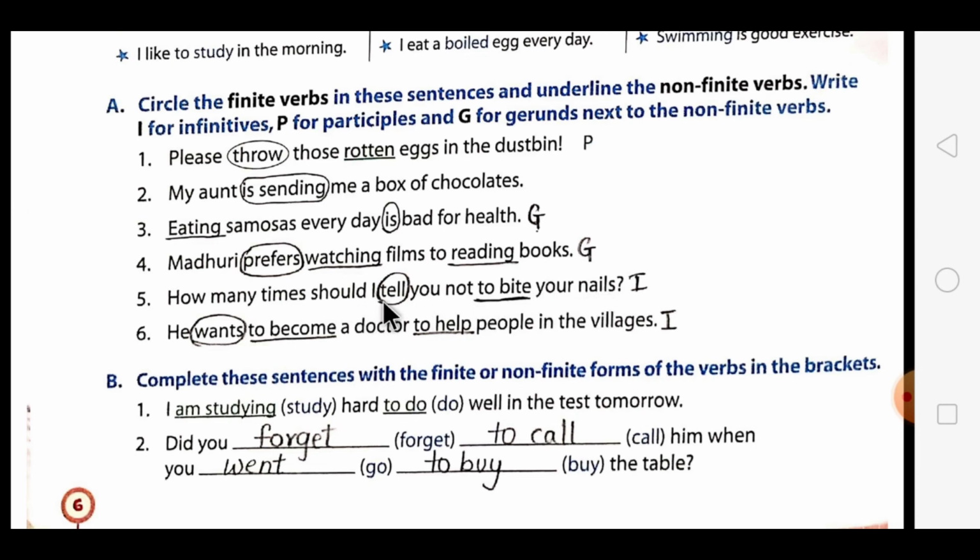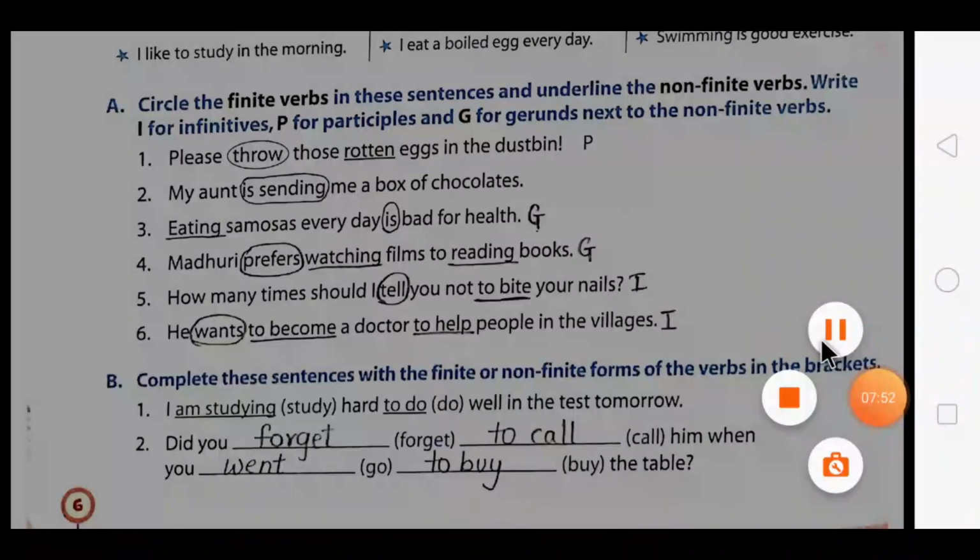Now in this, tell is a finite verb and to bite is a non-finite verb, and to plus verb is an infinitive. And the last one is, he wants to become a doctor to help people in the villages. Now wants is a finite verb, and to become and to help are non-finite verbs, and the to plus verb form is called an infinitive.